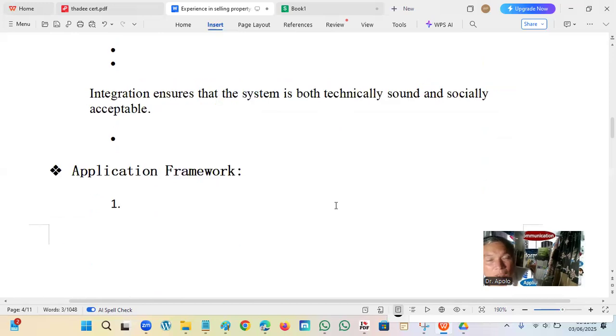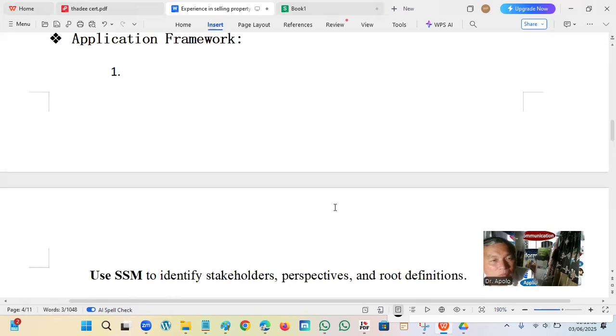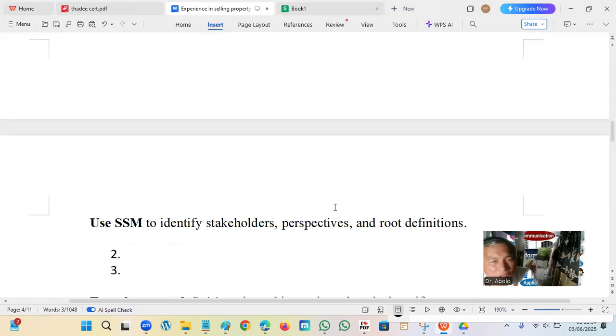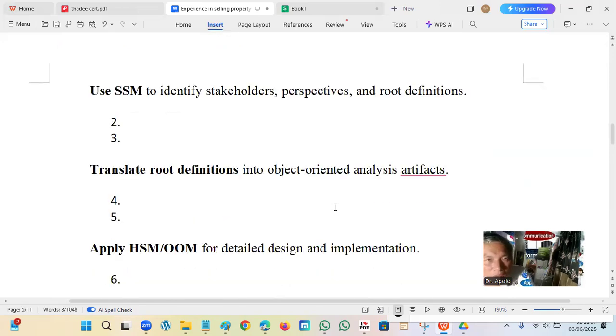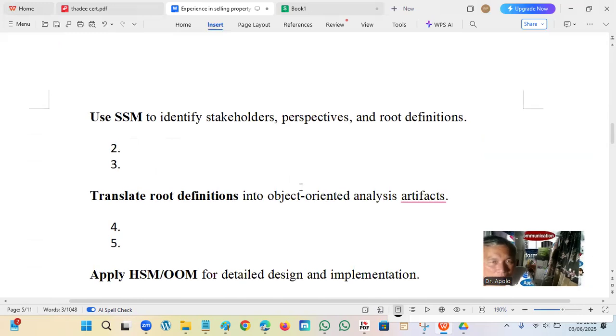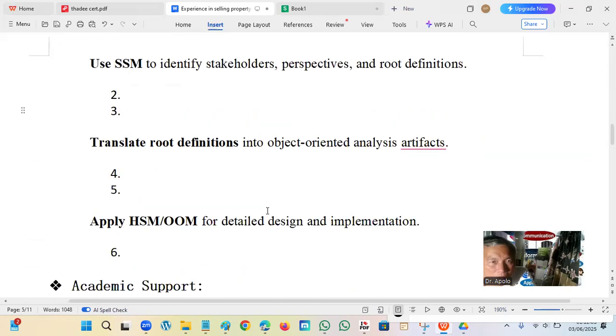So application framework: we use SSM to identify stakeholders' perspective and root definition. Translate root definitions into object-oriented analysis, so that it is understandable and complete. Then apply HSM for the detailed design and implementation.